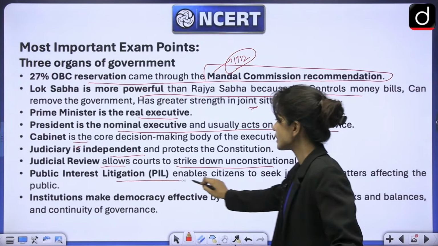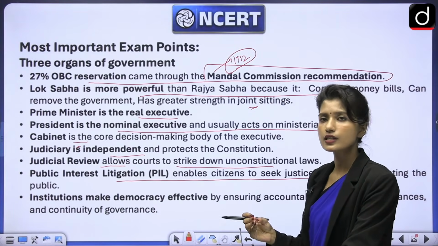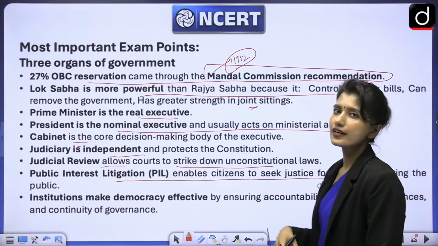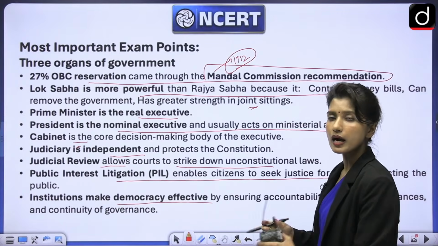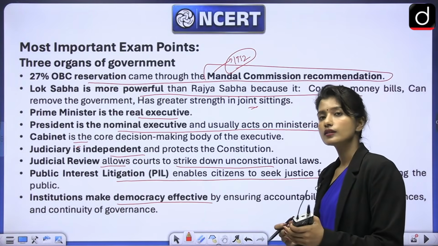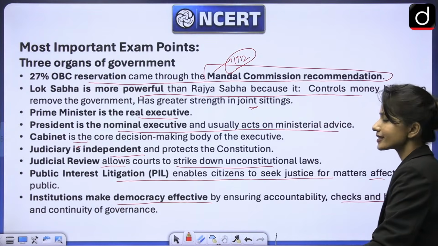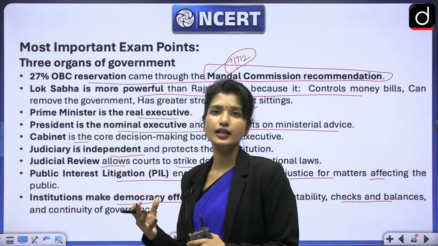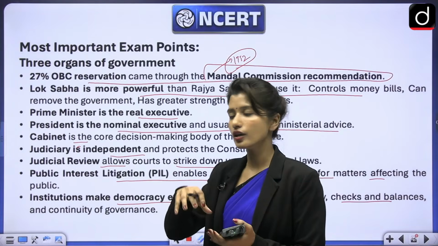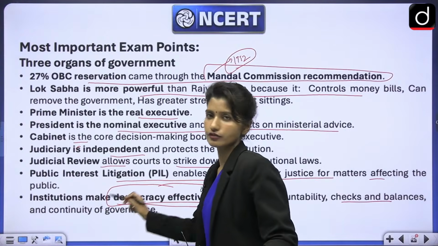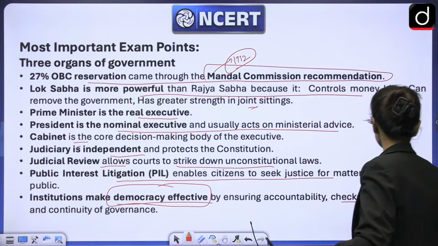Now, public interest litigation enables citizens to seek justice for anyone in general if they feel like human rights are violated or any matter which affects the public in general. Then institutions make democracy effective. Why? Because the powers are delegated, responsibilities are shared, there is more accountability, and it helps in checks and balance, like the judiciary helps in checks and balance, so that the government cannot misuse the power, otherwise the judiciary will come into the picture. So these institutions make sure that democracy remains effective. Democracy does not turn into tyranny or autocracy, right?